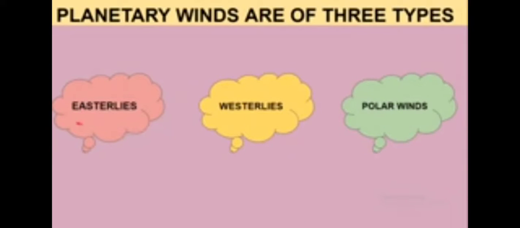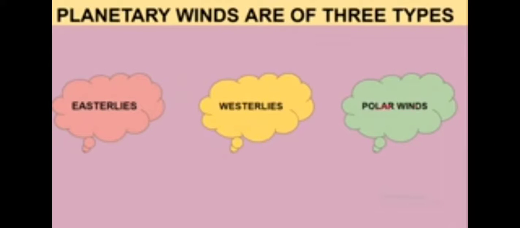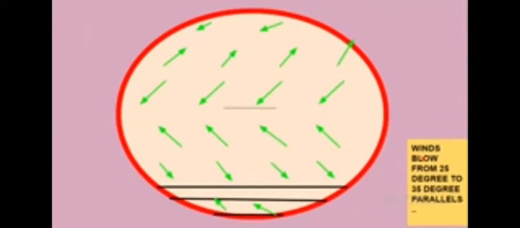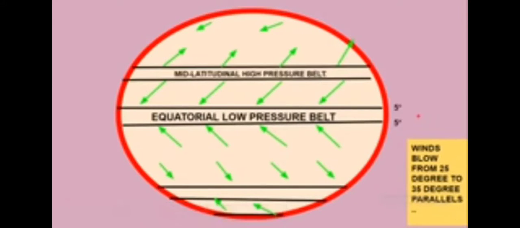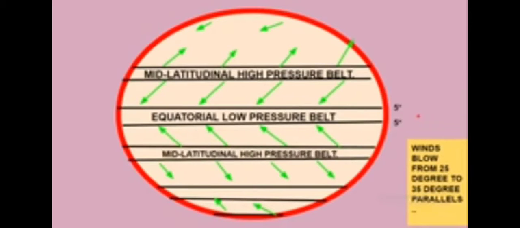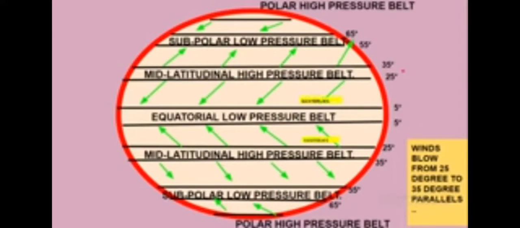Planetary winds are of three types: the easterlies, westerlies, and polar winds. Now look here, winds which blow from 25° to 35° parallels. Which are these winds? If you have guessed it, tell me which winds are blowing from 25° to 35° parallels. These winds are called westerlies.